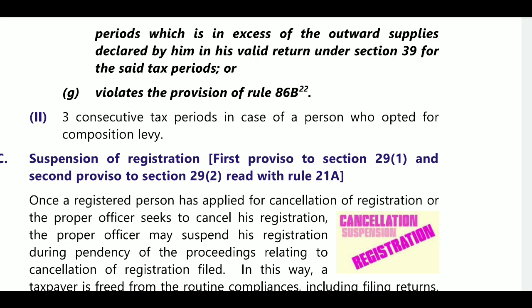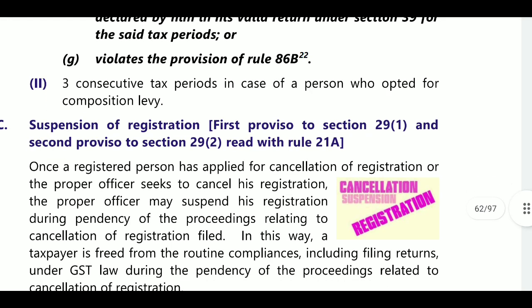GSTR1 is not filed for one or more tax periods, or there is excessive outward supply declared in a valid return. So GSTR1 data is greater than GSTR3B. Next, violate the provisions of rule 86B, that is 99% cases. Next, three consecutive periods in case of persons who have opted for the composition levy. This is related to cancellation of registration.